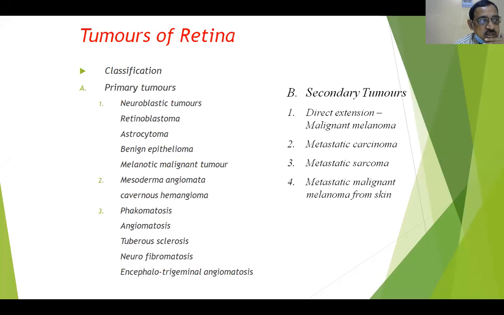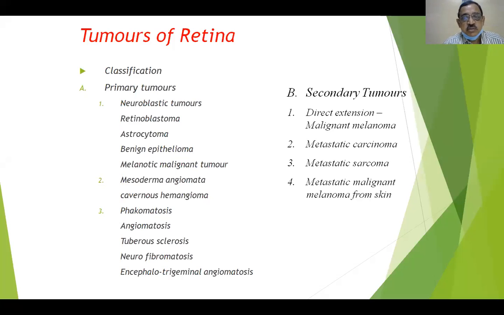I think she has completed retinitis pigmentosa, retinal detachment also. And now we are going to go for tumors of the retina, out of which retinoblastoma is the most important thing for you people in the examination. So normally the type of question we ask in the examination is: mention the differential diagnosis of leukocoria and write in detail the clinical features and management of retinoblastoma. So that's how we give it.